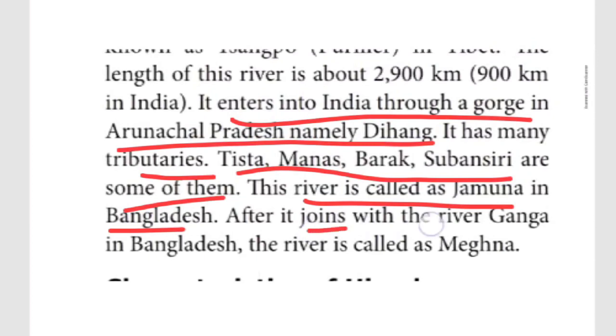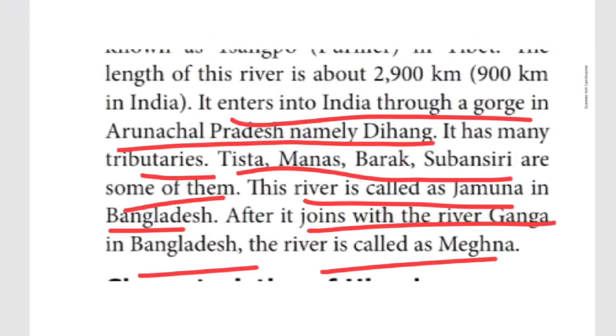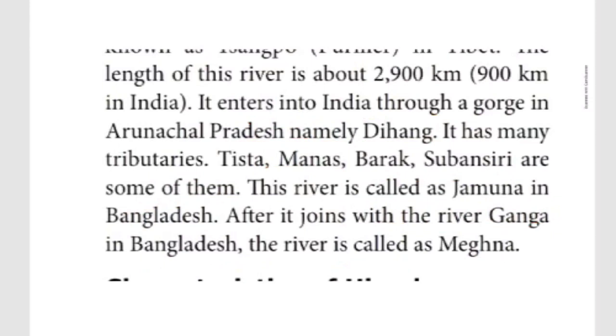After it joins with the river Ganga in Bangladesh, the river is called Meghna. Meghna river, like that they are calling. The Brahmaputra river is called Meghna when it is joining with the river Ganga in Bangladesh. So these are the things, children.